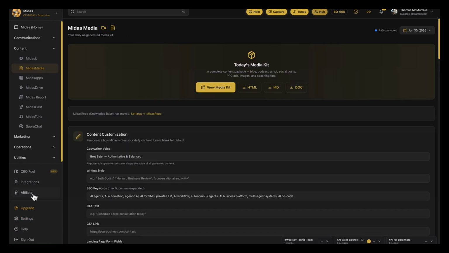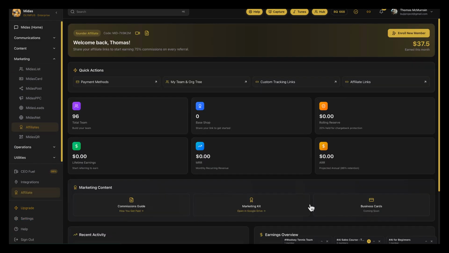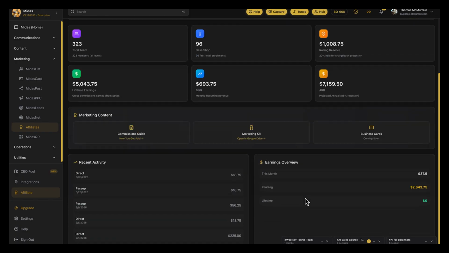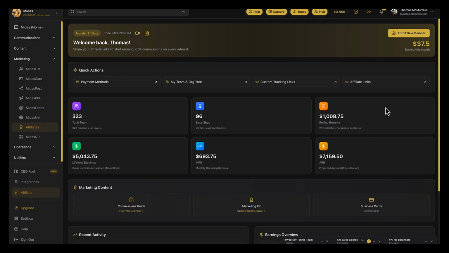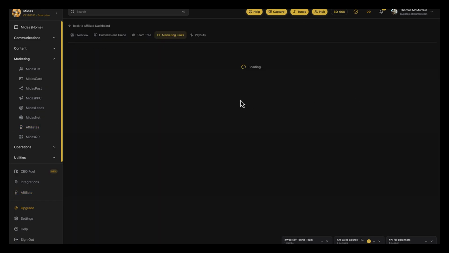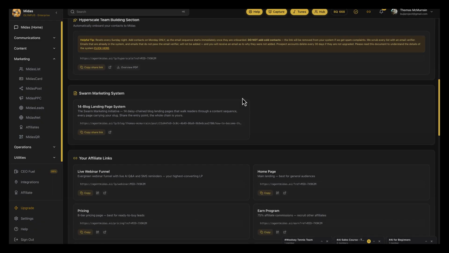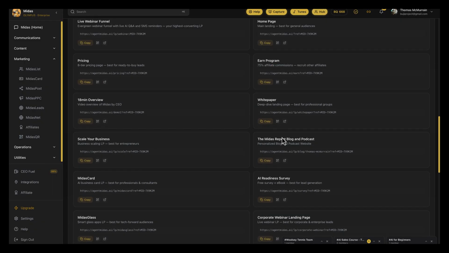And then what I'll do is I'll show you where you can find your blog. Just go into affiliate. To publish blogs on one of our blogs, you do have to do KYC. You do have to complete the Stripe Connect process because we want to know who's publishing what. And so you go to affiliate links right here once you have that done, and you can scroll down the page and you will find your Midas Report blog and podcast.